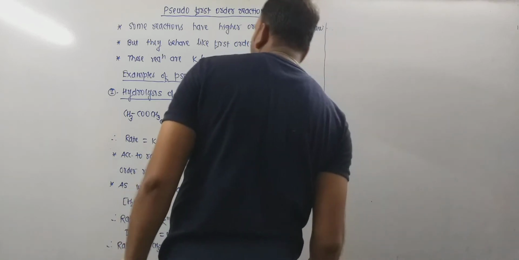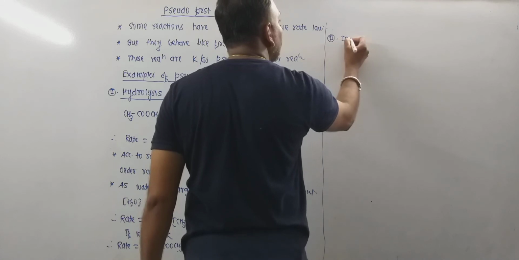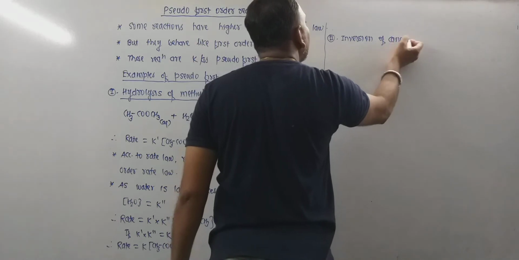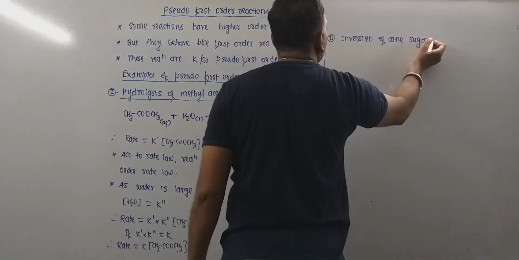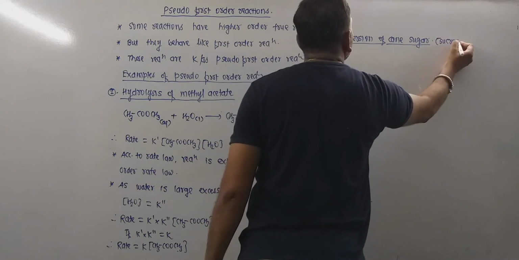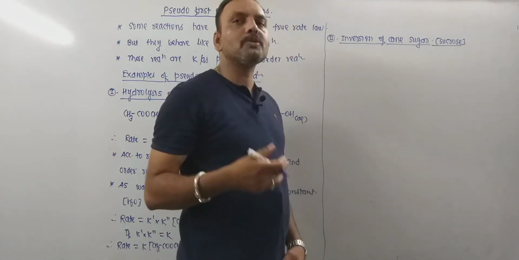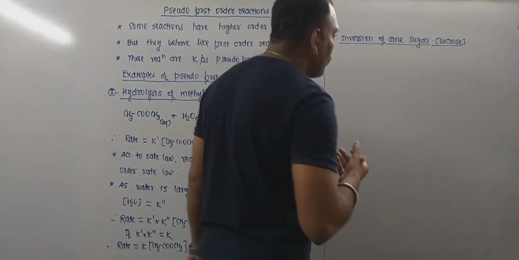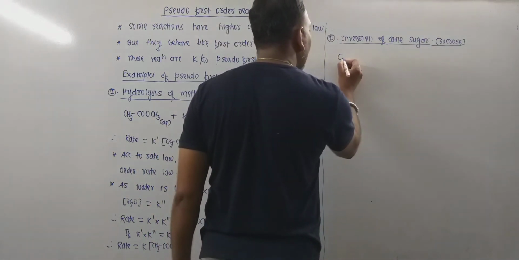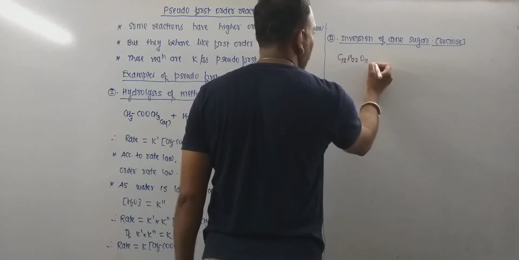Now let me explain another example. The second most important example is the inversion of cane sugar, that is sucrose. Cane sugar is nothing but sucrose, and remember sucrose is a disaccharide. So sucrose or cane sugar upon hydrolysis gives a mixture of glucose and fructose. The molecular formula of sucrose is C12H22O11.